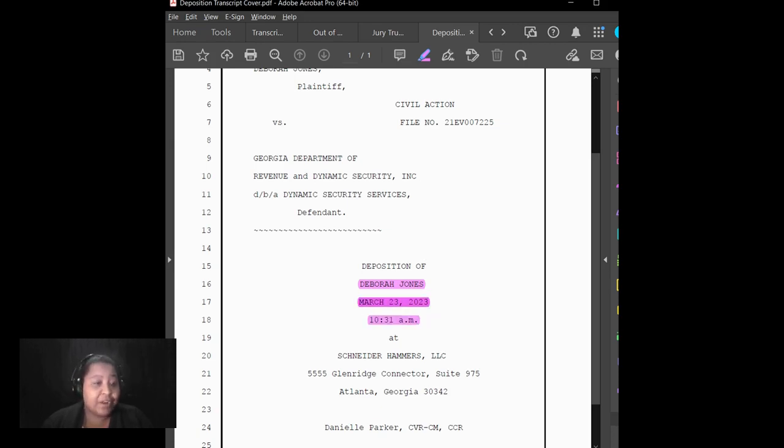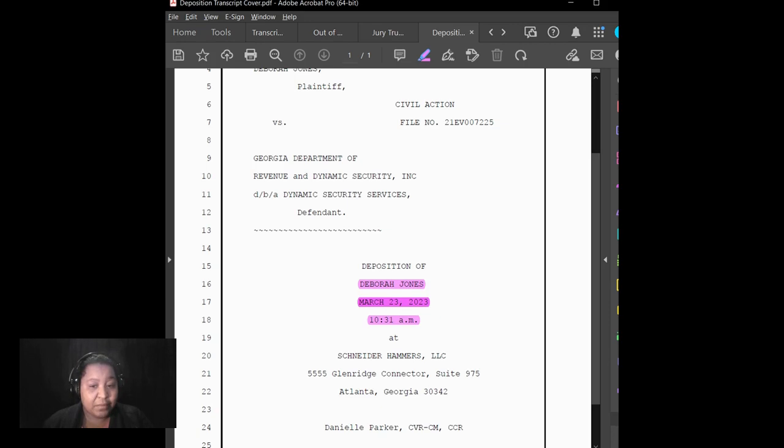Now, a note, if this were a video deposition, a 30(b)(6) deposition, or anything other than a regular deposition, we would note that on the cover sheet. We would state on it video deposition of Deborah Jones. We would state 30(b)(6) deposition of Deborah Jones. So we would make sure to note that on the cover as well.